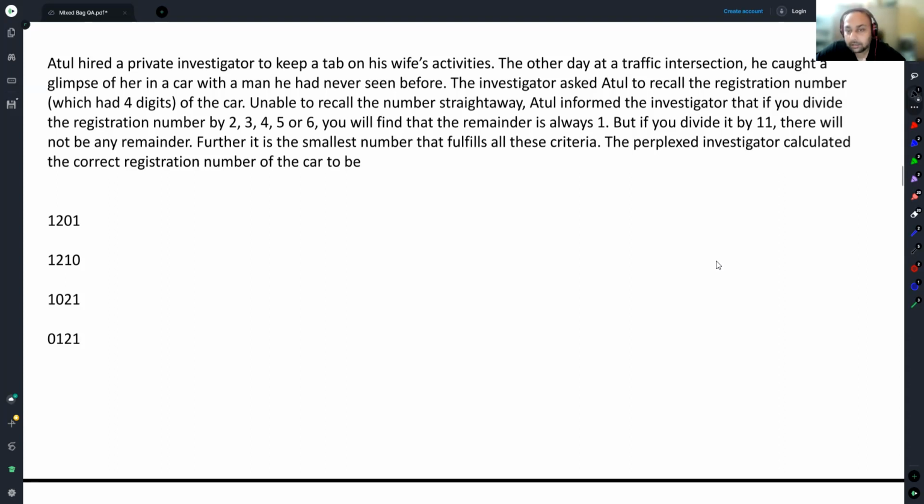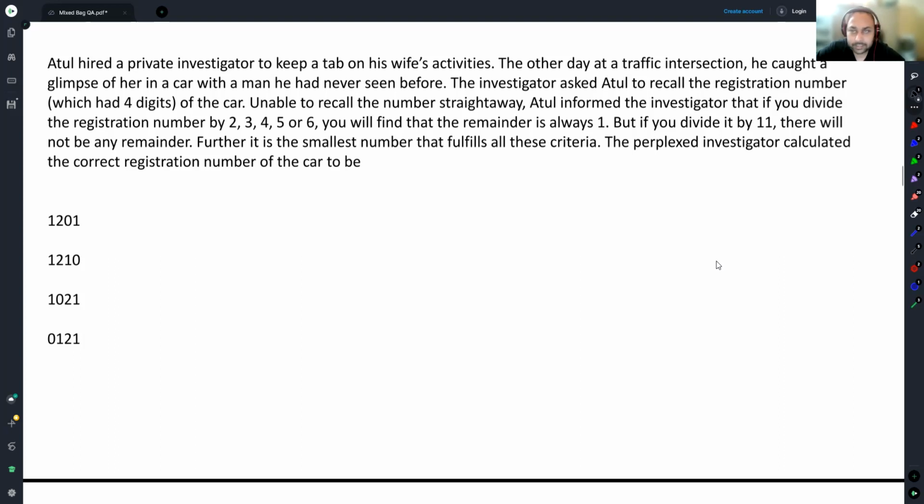And good enough. We had roughly 40 seconds of polling done. 10 out of 15 people have decided, which is not a great number. Precisely split down the middle. 5 people in round 1 and 5 people in round 2. That is fine. Atul hired a private investigator to keep a tab on his wife's activities.